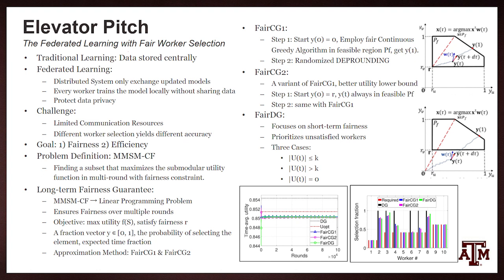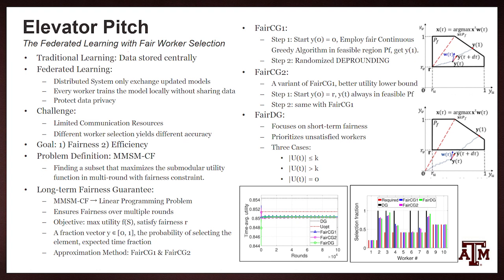The authors also performed some simulations in order to evaluate these three algorithms, and the two key evaluations were the performance and the fairness of selections. For performance, they found that all three algorithms performed very close to each other, and very close to the optimal value. They also analyzed the performance of a discrete greedy algorithm, which outperformed all three algorithms, but it had a drawback: it always selected the same set of workers in every round, which actually violated the first fairness constraint.